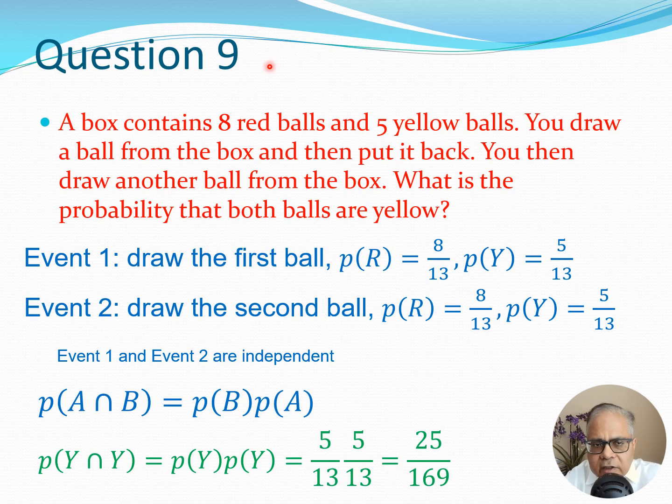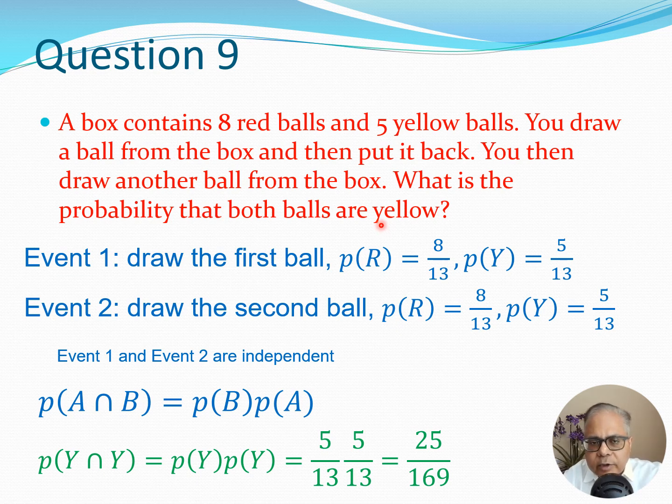So let's look at this question number 9, and this question says that there is a box containing 8 red balls and 5 yellow balls. You draw a ball from the box and then put it back. You then draw a second ball from the box. What is the probability that both the balls are yellow?